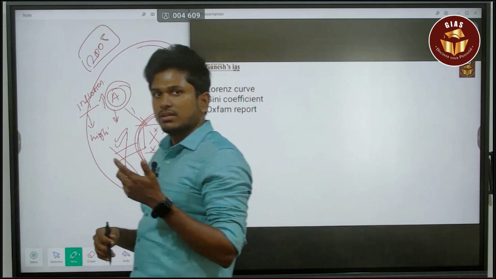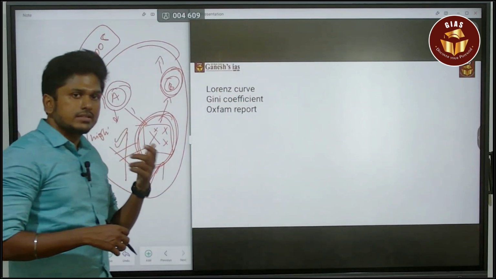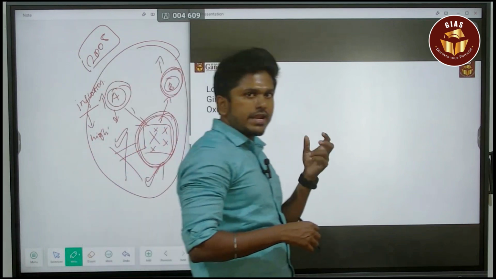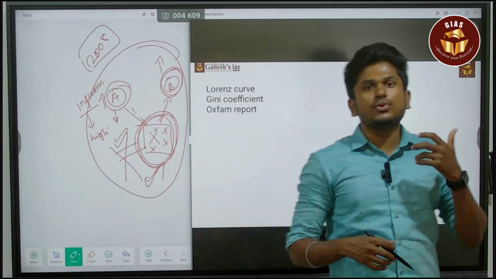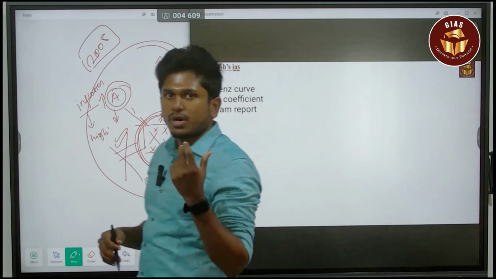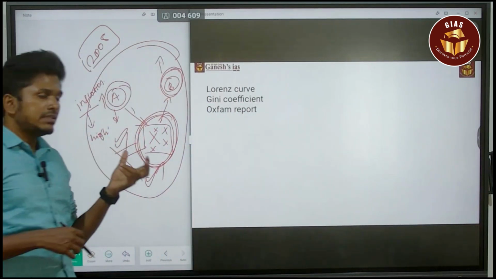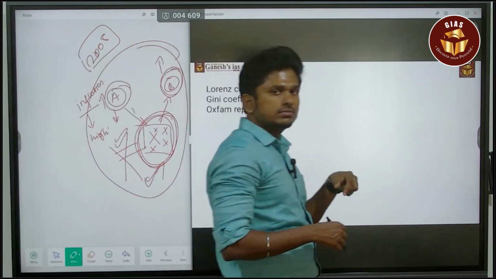Or you can say that the richest 10% hold 90% of the wealth, which means the other 90% of the population hold only 10% of the wealth. That is the reality of India.